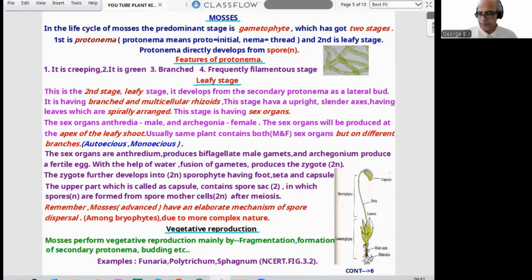Now, vegetative reproduction. Mosses perform vegetative reproduction mainly by fragmentation, formation of secondary protonema, budding, etc. Typical examples: Funaria that I showed in the NCERT diagram, Polytrichum, and Sphagnum also shown in NCERT, figure 3.2. I think this page is clear to all of you, so we can proceed to the next aspect.